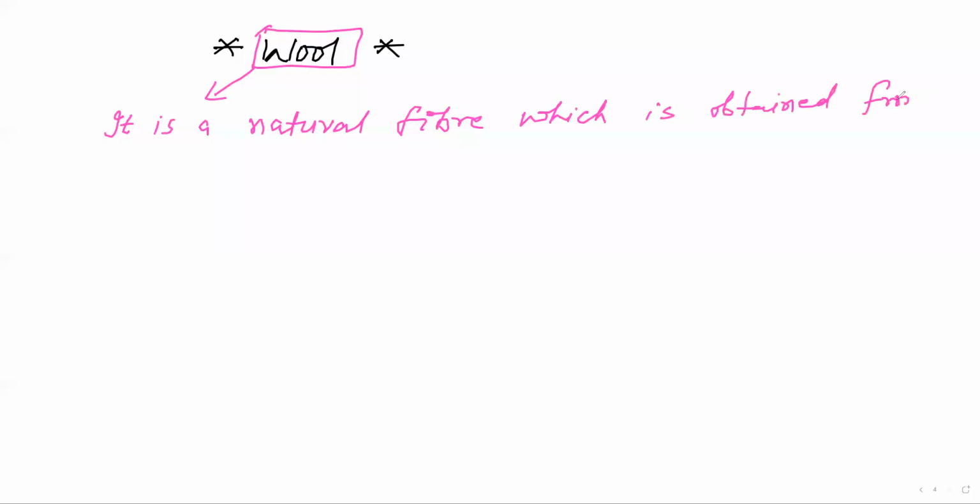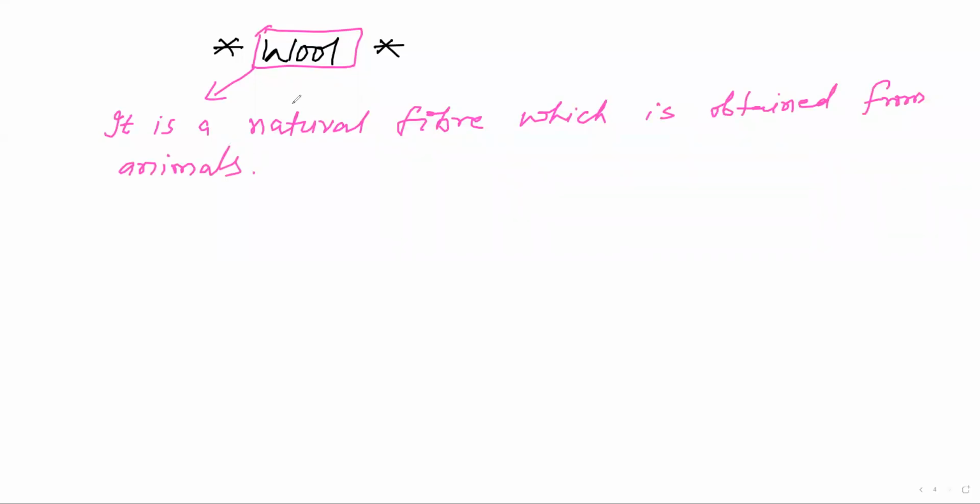We write here: it is a natural fiber which is obtained from animals.